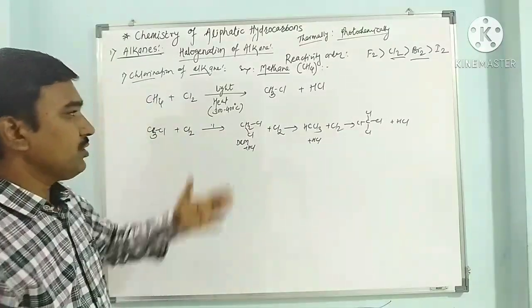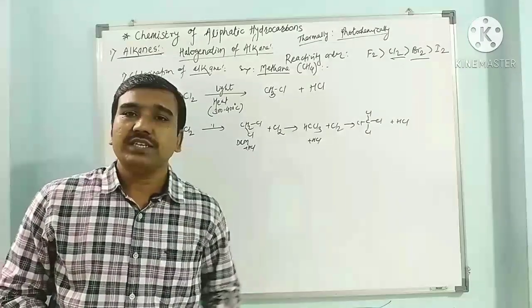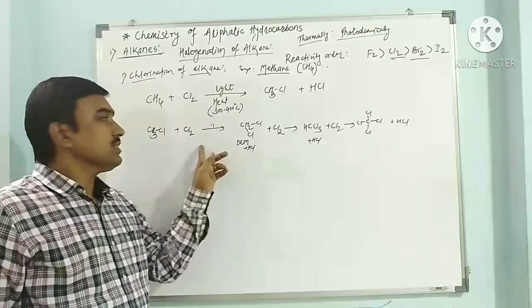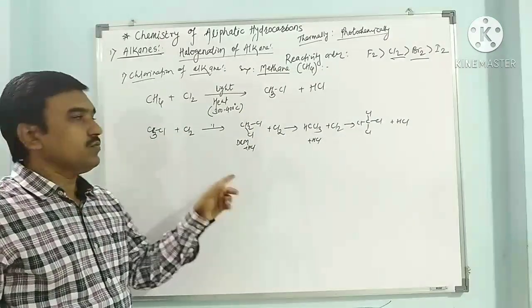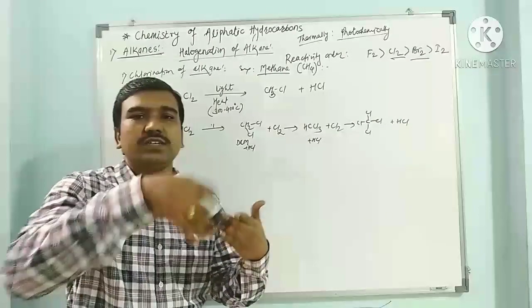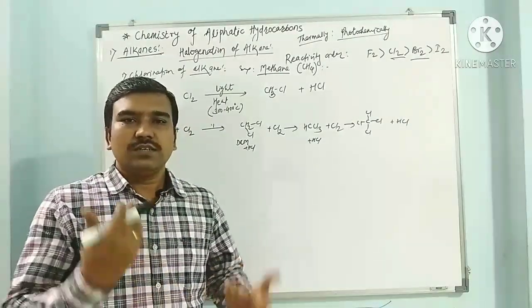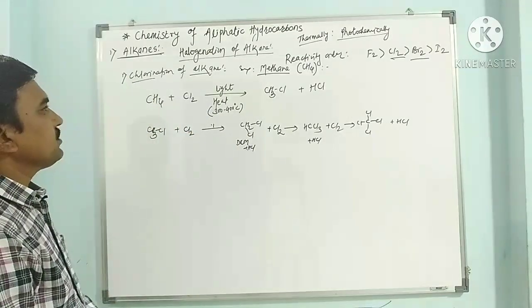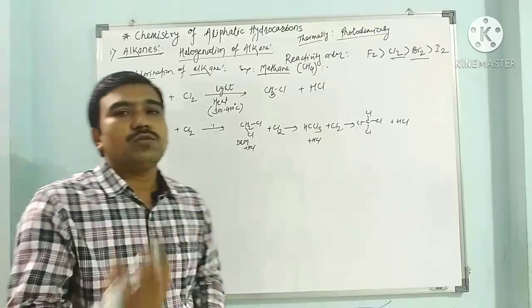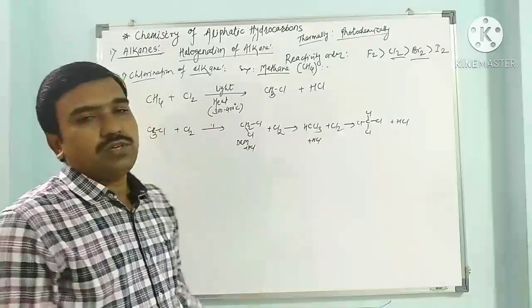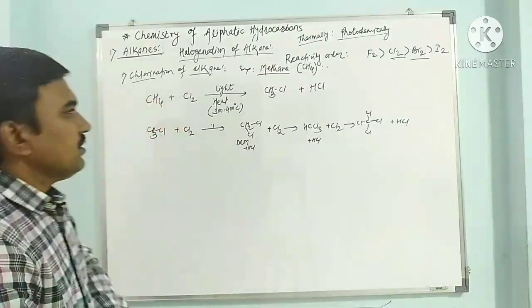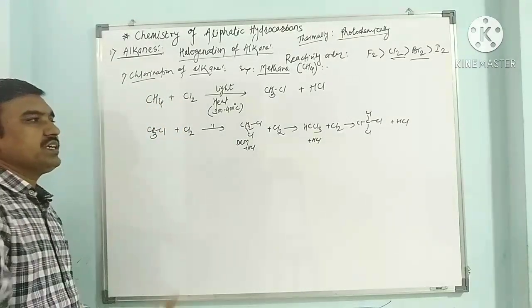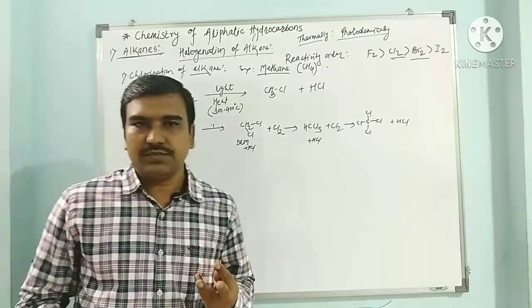So we have to stop polyhalogenation. We have to terminate the reaction by stopping the supply, or by inhibiting the supply of chlorine. Once the reagent is available, further chlorination can be possible during the halogenation reaction. So there is a drawback of this halogenation or chlorination: polychlorination can be possible during the chlorination of alkanes. If we discuss the mechanism of the reaction, it has 3 steps.